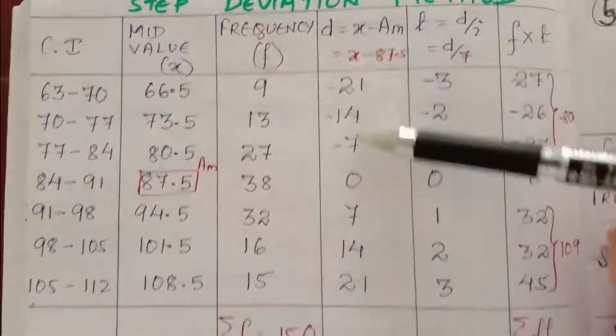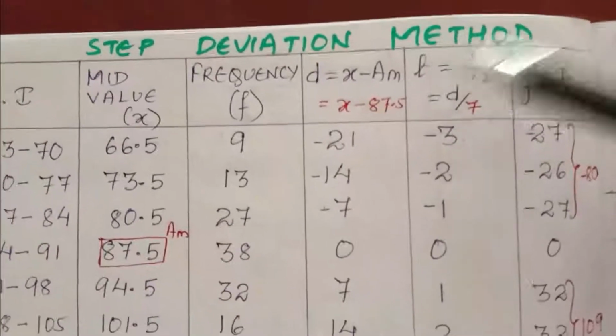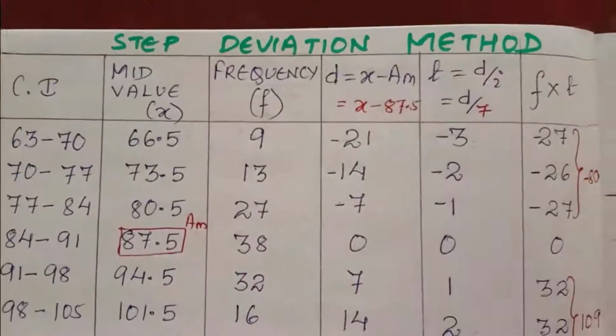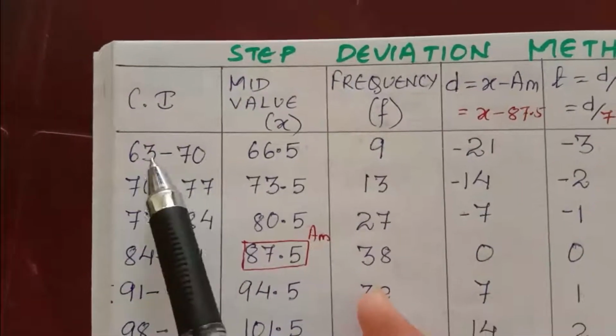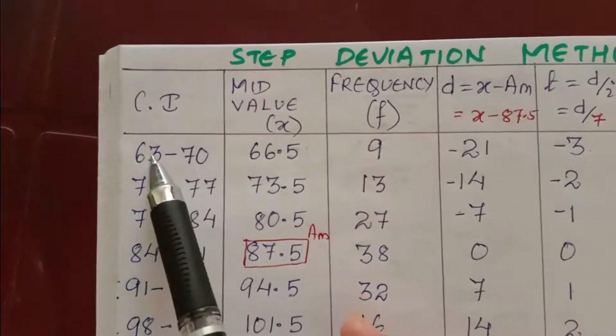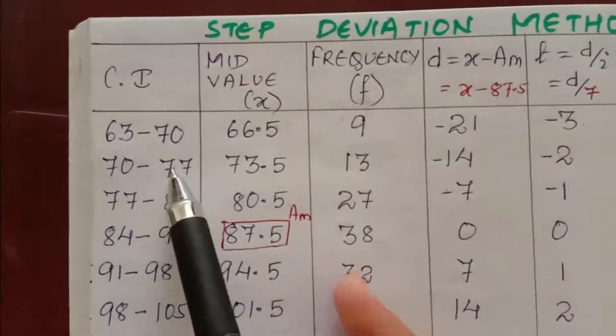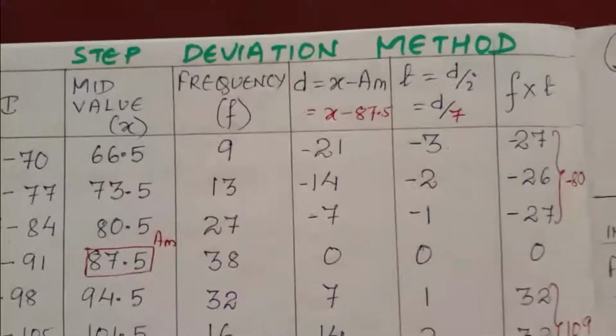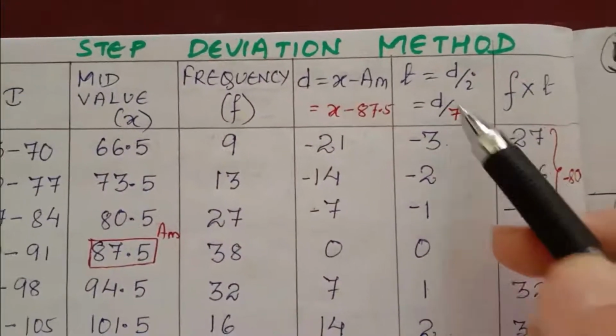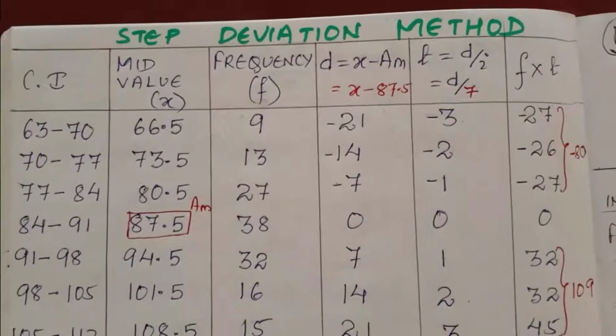Then D, you know how to find. Now we have to find T. One column will be added here, T, which is D divided by I. So here the class length of class 63 to 70: 70 minus 63 is 7. 77 minus 70 is 7. That means here the length of class interval is 7. So D will be divided by 7.